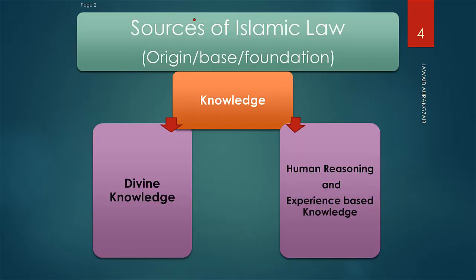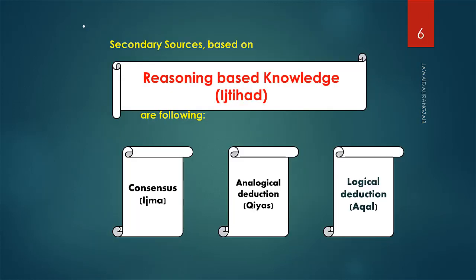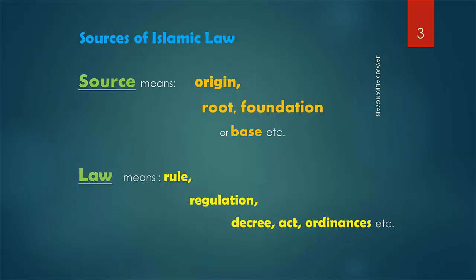sources which are based on human reasoning. Human reasoning can be collective human reasoning like ijma or consensus, or individual human reasoning, which can be ijtihad. It can be divided into different forms, different types, like akal or logical reasoning, like qiyas or analogical reasoning or analogy. But over here, I will explain only the use of Quran as the source of Islamic law.